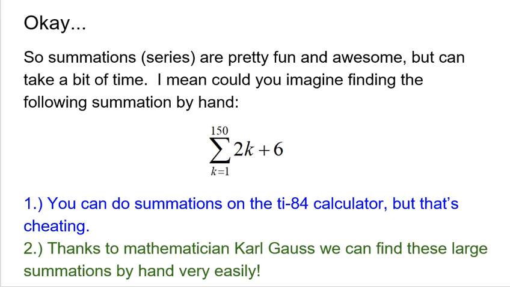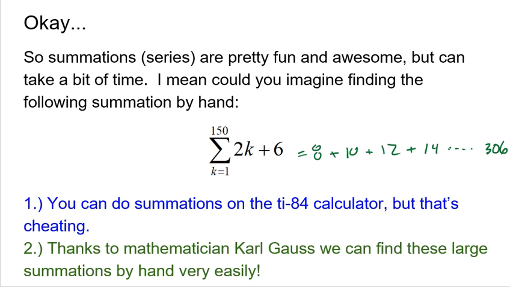Listen, I could do it. It's not impossible. But boy, that's just going to take me a while. Again, plugging in 1, the first term is 8. Plug in 2 for the second term, 10. And then you get the ball rolling and you see the pattern. But they want me to do that all the way to the 150th term. Now, I can find that 150th term really easy. 2 times 150 plus 6. The 150th term is 306. But I've got to add all these terms together, 16, 18, 20, 22, all the way to 306. I don't want to do that. That's going to take a lot of time.